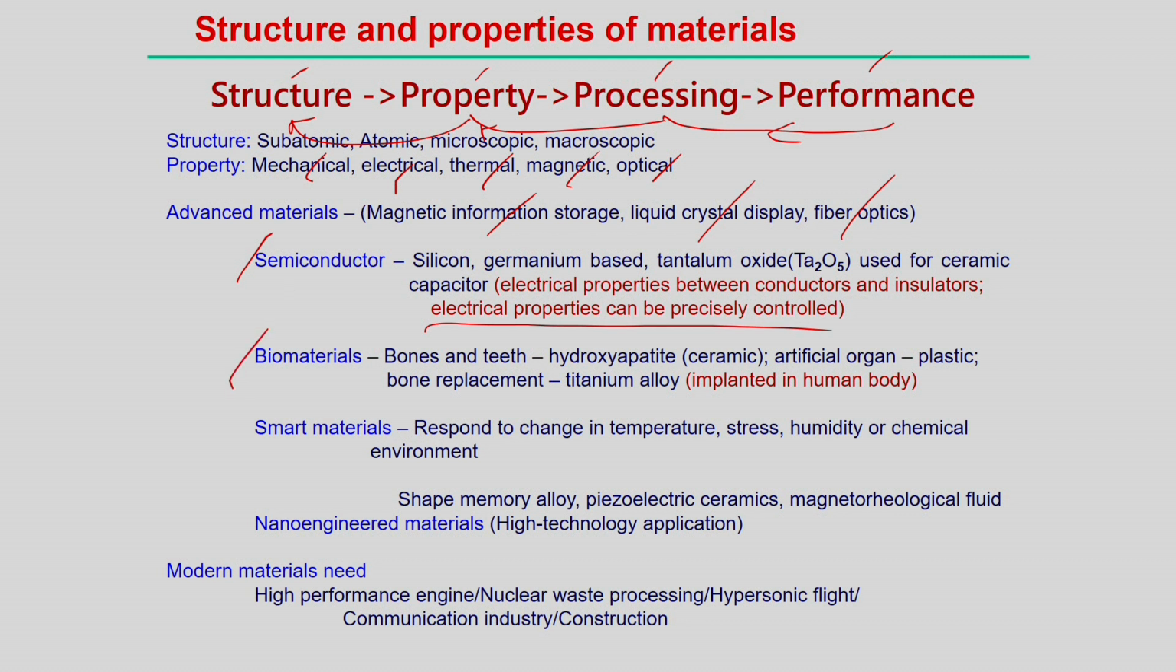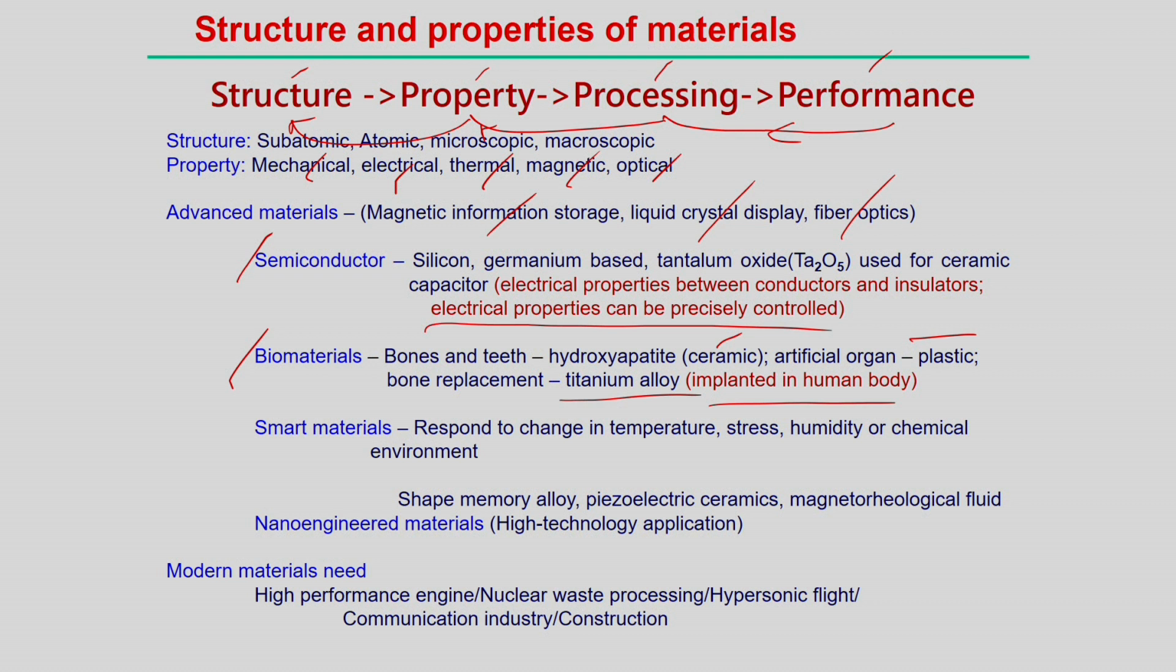Biomaterials, we can see different types of biomaterials, for example, bones and teeth. Artificial bones and teeth can be made from hydroxyapatite, that is one type of ceramic, and then artificial organs can be made from plastic, and bone replacement can be from titanium alloy. Titanium alloy can also be implanted as a component in the human body. So, when you use these engineering materials as a biomaterial, you must follow some kind of biocompatibility, that kind of property is needed, as not all materials are fit for biomaterials.